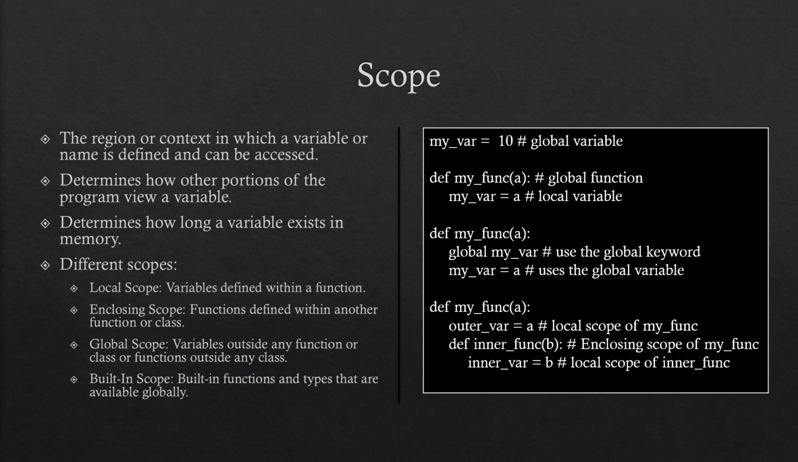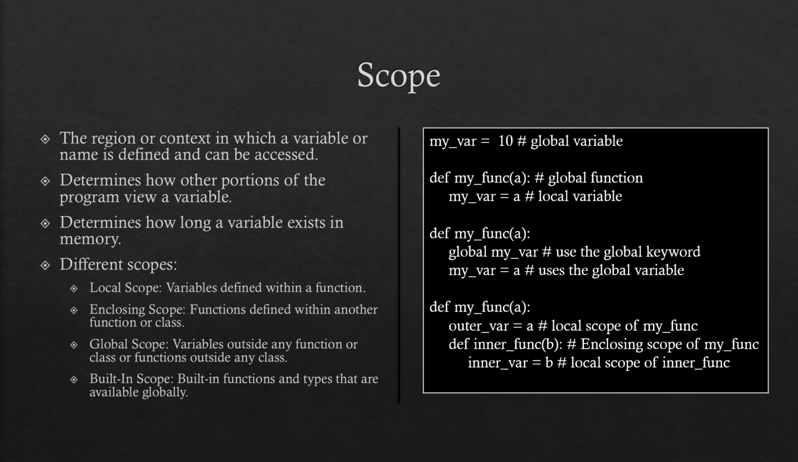For enclosing scope, this is going to be a little bit of a mouthful, but bear with me. The enclosing scope refers to the scope of an enclosing function within which a nested function is defined. When a function is defined inside of another function, the inner function scope is nested within the scope of the outer function, making the outer function's variables available to the inner function. The enclosing scope allows the inner function to enclose or capture variables from its containing function even after the outer function has returned.